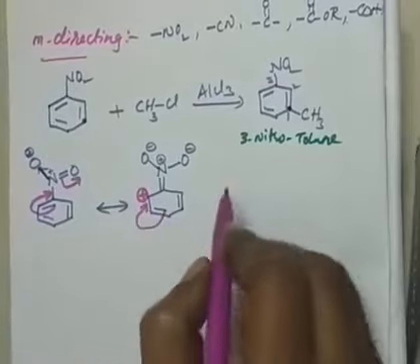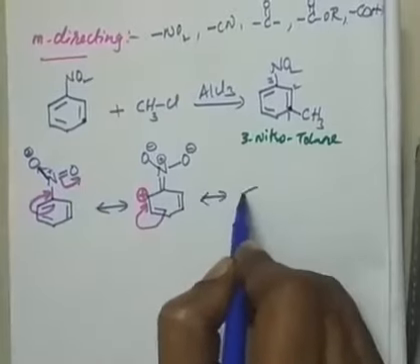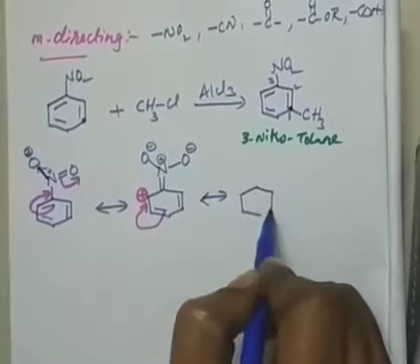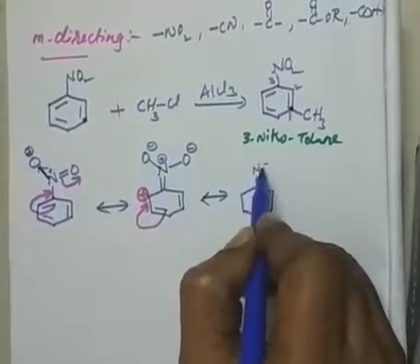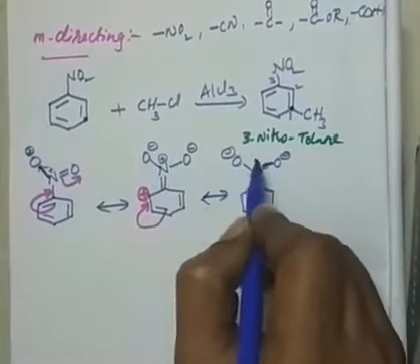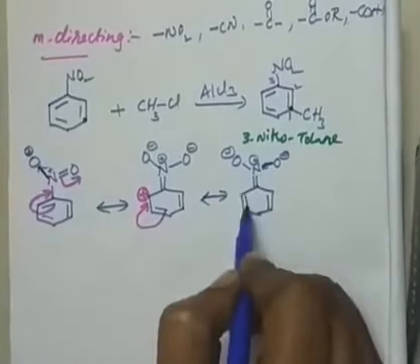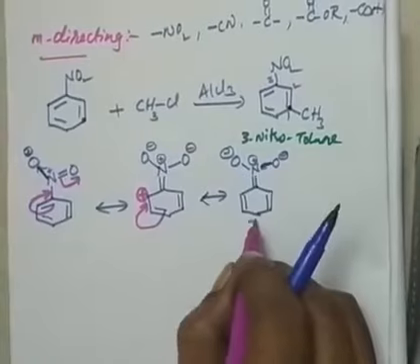Then how to write the resonance? I can write the resonance by rotating the three double bonds. I will keep the nitro as it is, with the O minus, and this is positive with a double bond, and this bond as it is, and here a newly formed bond, and here a positive charge.